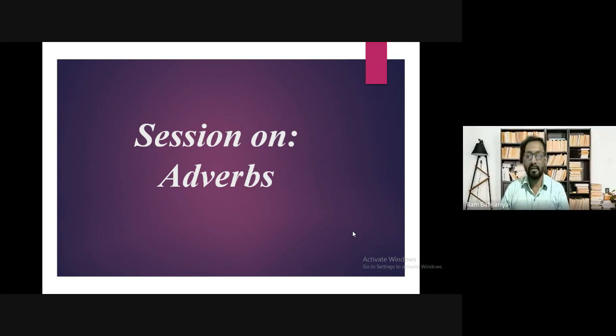So in fact, it modifies the action. It modifies the process. It modifies the action. So it tells us something more about how the action is going on. Moving to the next slide.